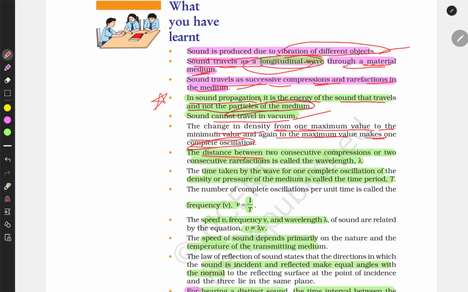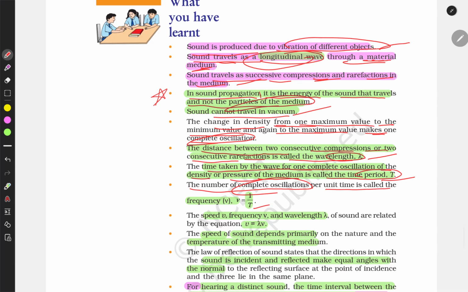The distance between two consecutive compressions or two consecutive rarefactions is called wavelength. The time taken by a wave for one complete oscillation of the density or pressure of a medium is called the time period, and the number of complete oscillations per unit time is called the frequency.